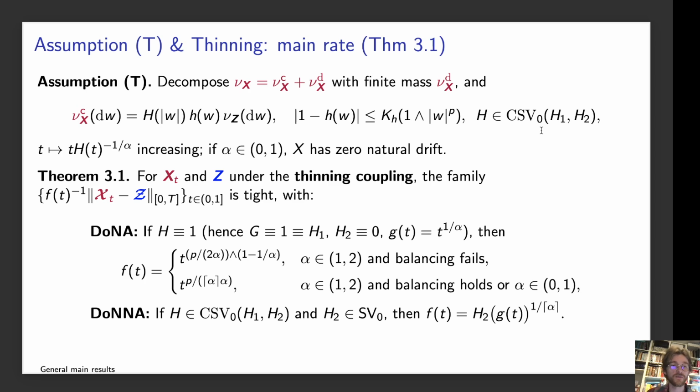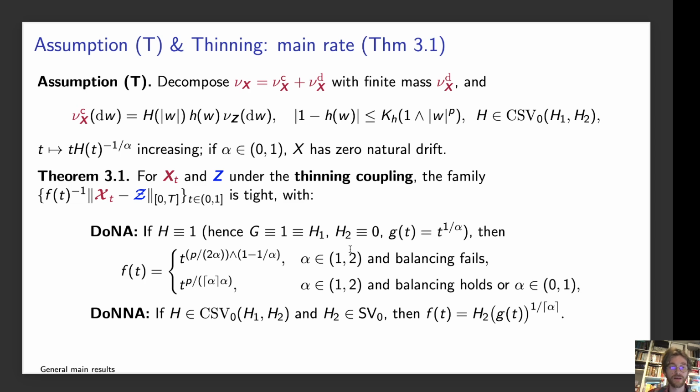Under this assumption, we know that the family is tight. Specifically, in the domain of normal attraction, our capital H will be 1, making both G and H1 equal to 1 and H2 0. The scaling function is just the polynomial t to 1 over alpha, and our rate is polynomial.